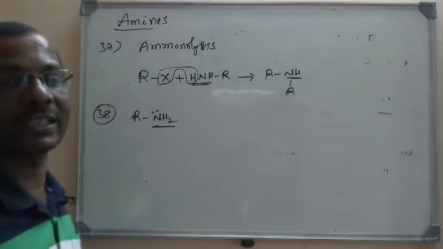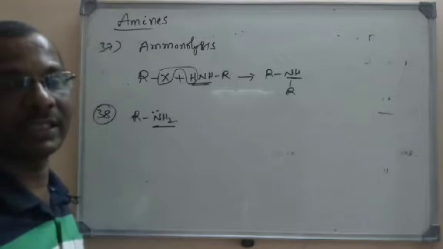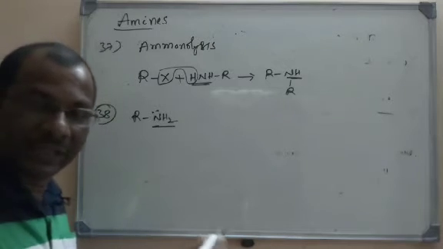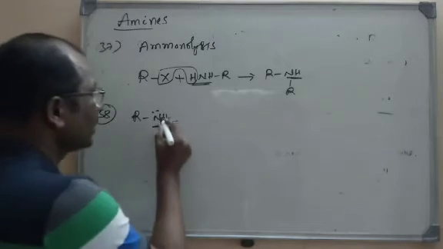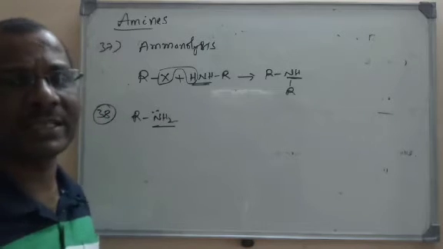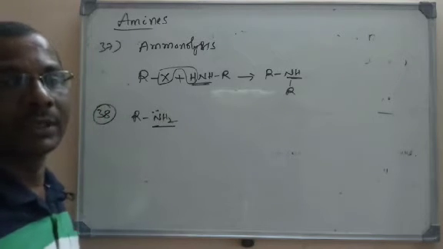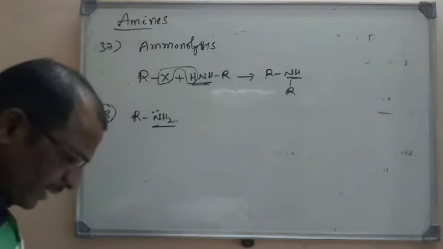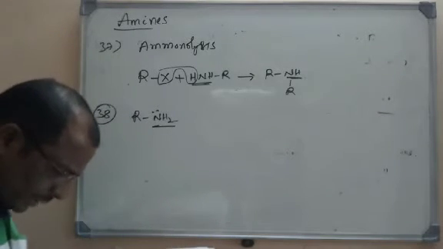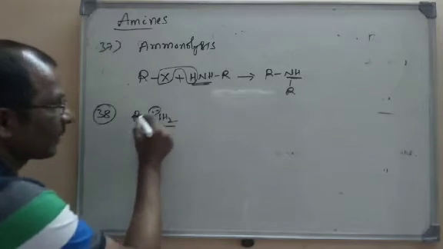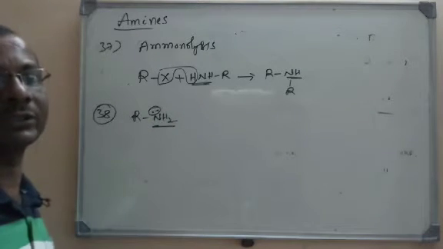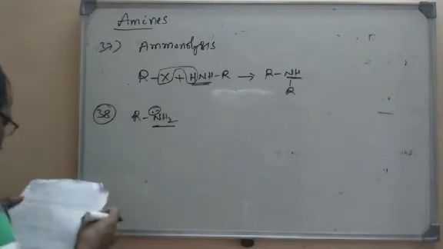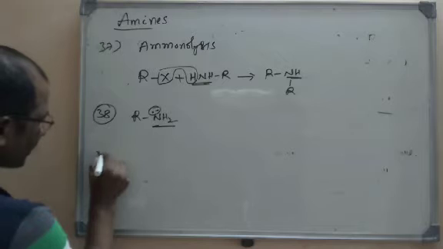So what can we say? These are the two reasons: there is an electronegativity difference between nitrogen and hydrogen leading to polarity, and it also acts as a Lewis base, that is, a nucleophile. So this is the reason: the difference between the electronegativity of nitrogen and hydrogen, and also the presence of an unshared electron pair. So option C, both are the reasons. Option C is the right option. Now let us go for the next question.